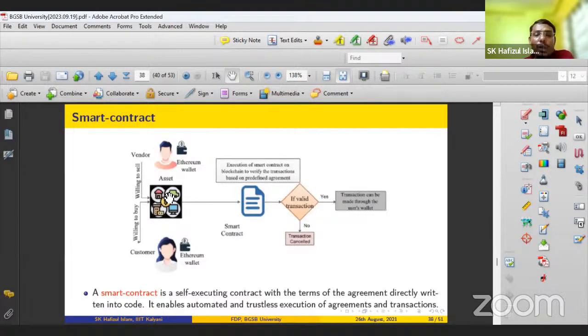So this is a set of automated code that will be executed automatically. This is the smart contract, right? And if everything is fine and the transaction is found valid, then the seller will send the item to the customer. So you can think of the smart contract as a set of digital rules, digital programs or digital code, that will be automatically executed.